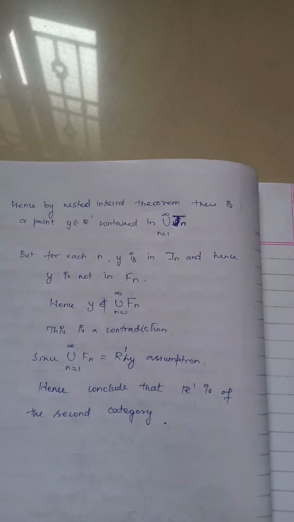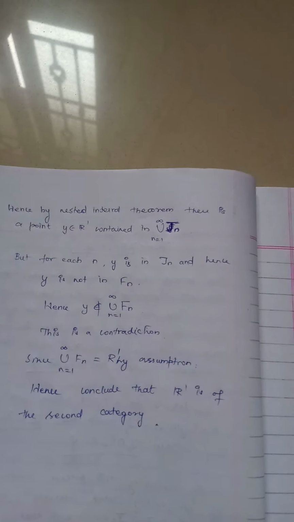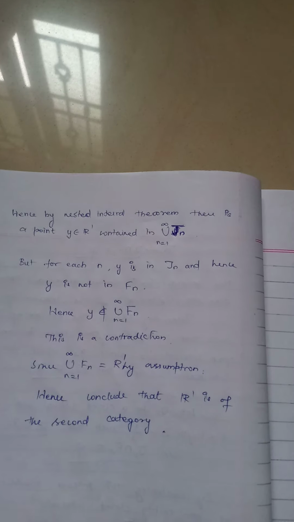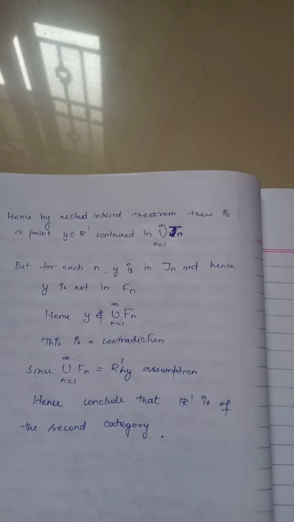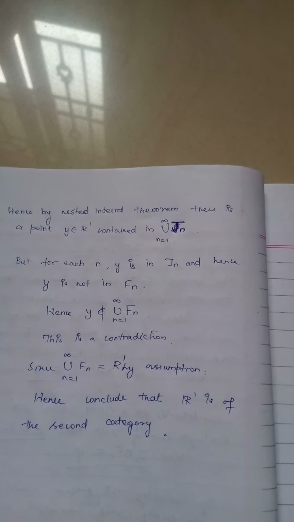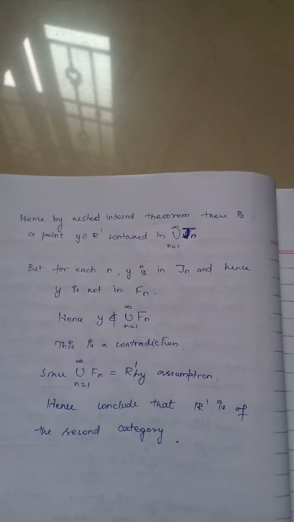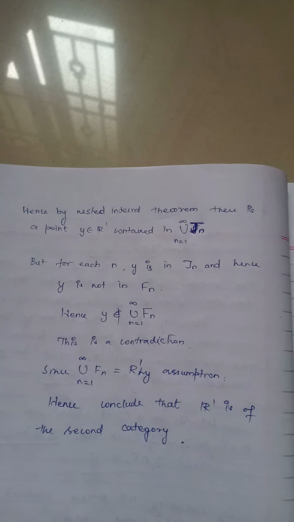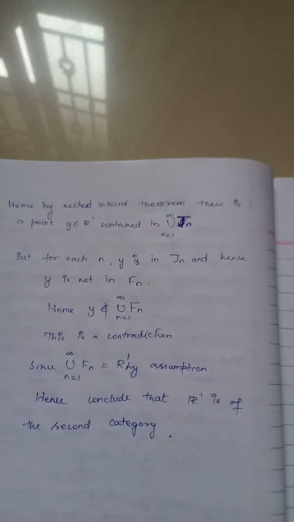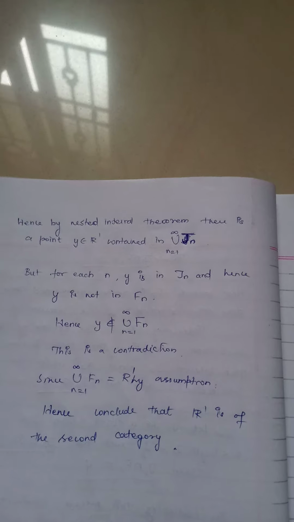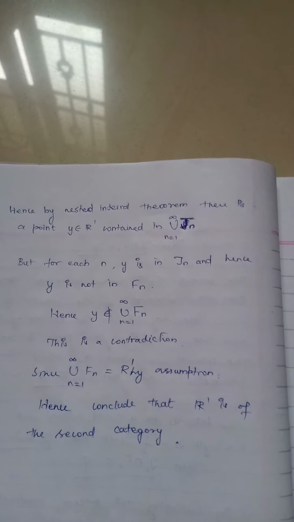For each n, y is in Jn, and hence y is not in Fn. So y does not belong to the union n varies from 1 to infinity Fn. This is a contradiction to our assumption that the union n varies from 1 to infinity Fn is equal to R1. Hence we conclude that R1 is of the second category.